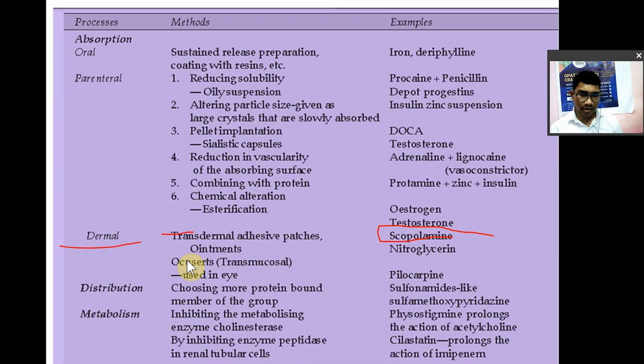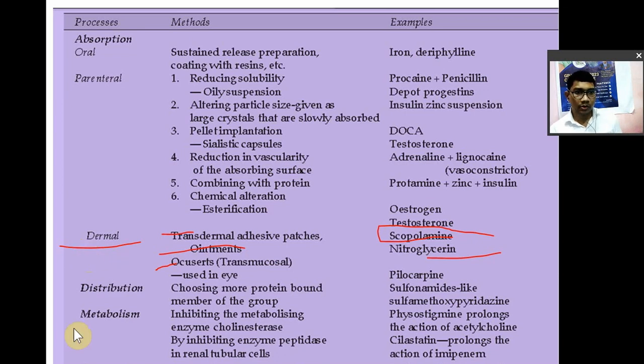Then you can also form an ointment with polymers, like nitroglycerin. The duration of action of nitroglycerin is also very short. Then Ocusert, what is this? Ocusert is used in the eyes. For those whose eyes are dry, Ocusert is a drug insert in which hydroxypropyl cellulose is there, so that will keep your eye lubricated for a longer period of time.